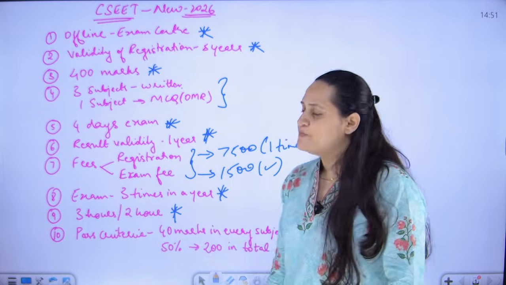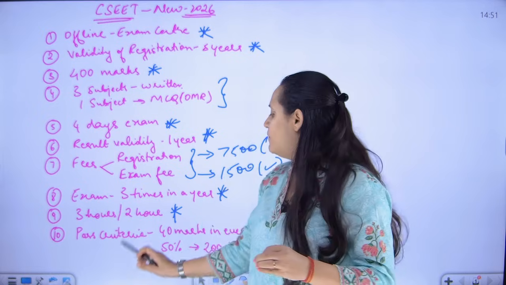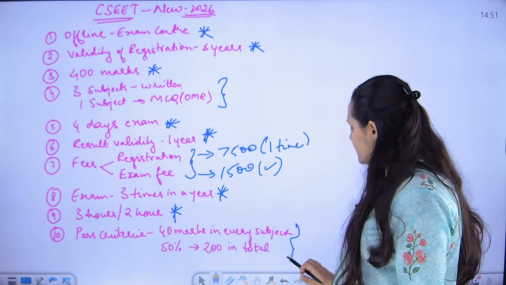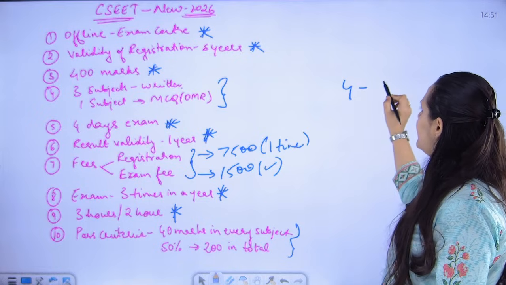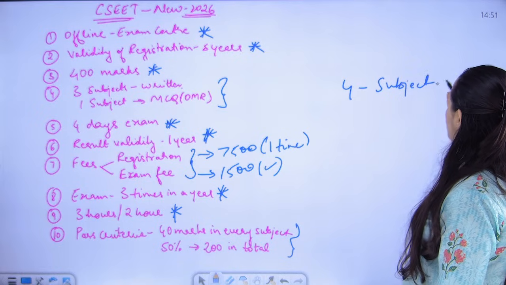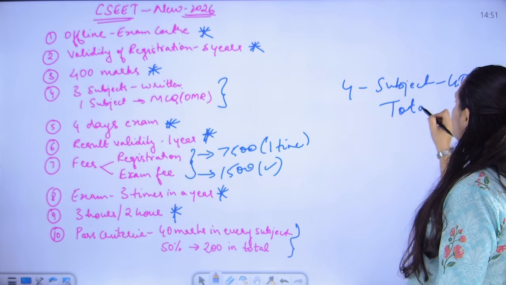Each paper is going to be for 3 hours and the 4th paper is going to be for 2 hours because that is MCQ based. Pass criteria is similar to what is currently there. 4 subjects are there. In every individual subject, you need a minimum of 40 marks to pass, and overall total you need 200 marks to pass.